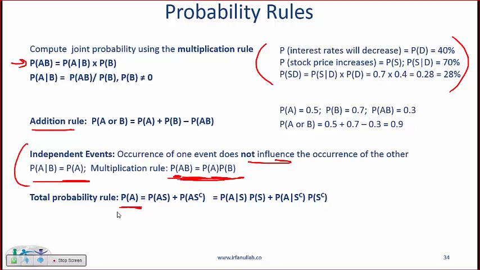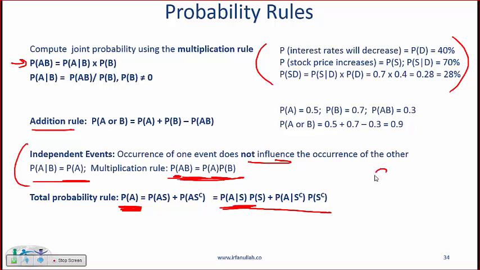And this is the total probability rule, where we say the following: the probability of a given event, is this independent or dependent? Probability of A? Independent. It is independent. The total probability rule allows you to use dependent events. So you are given dependent events and you need to compute the probability of an independent event. That's where you use the total probability rule.